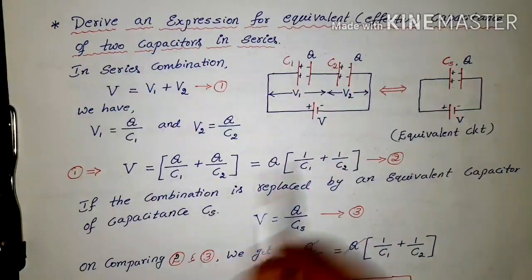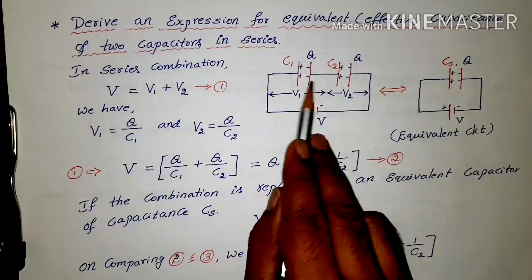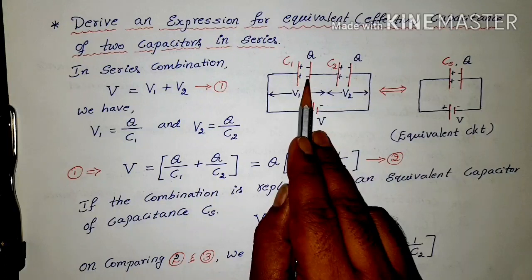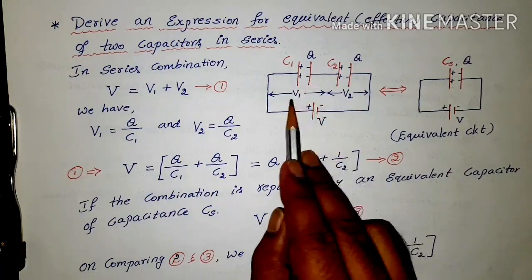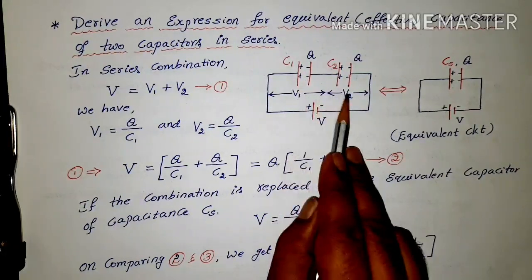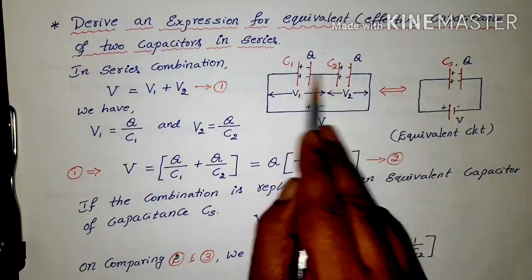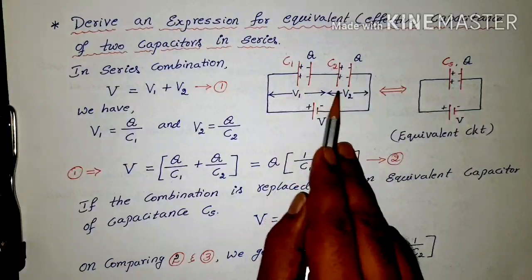As we know, these two capacitors are in series. You can see here that the positive plate of one capacitor is connected to the negative plate of the other. The potential differences are different, V1 and V2, and the charges are the same for each capacitor. So it is a series combination.